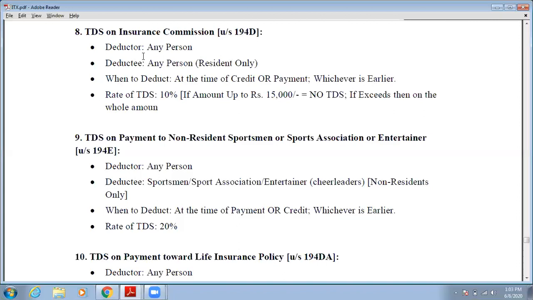What is the rate of TDS on insurance commission payment? 10%. If the amount of insurance commission is up to 15,000, then the rate of TDS is nil, so no TDS will be deducted. But if such insurance commission amount exceeds 15,000, then 10% TDS will be deducted on the whole amount.